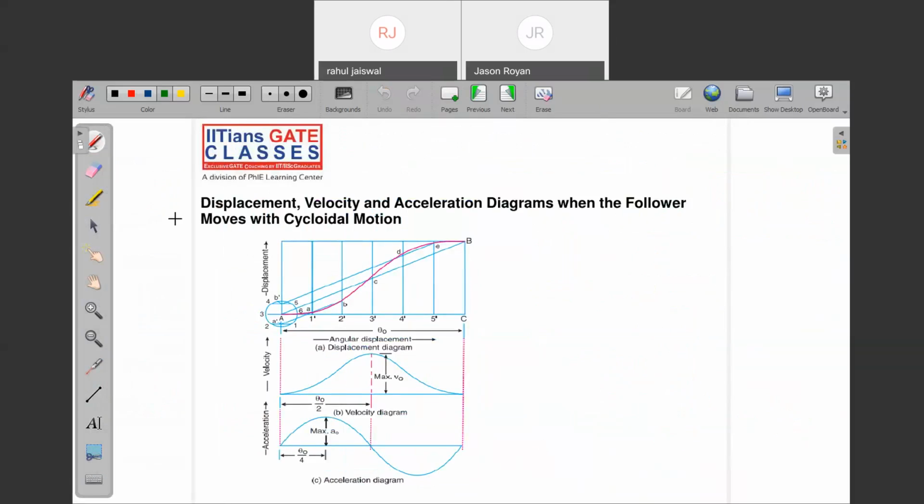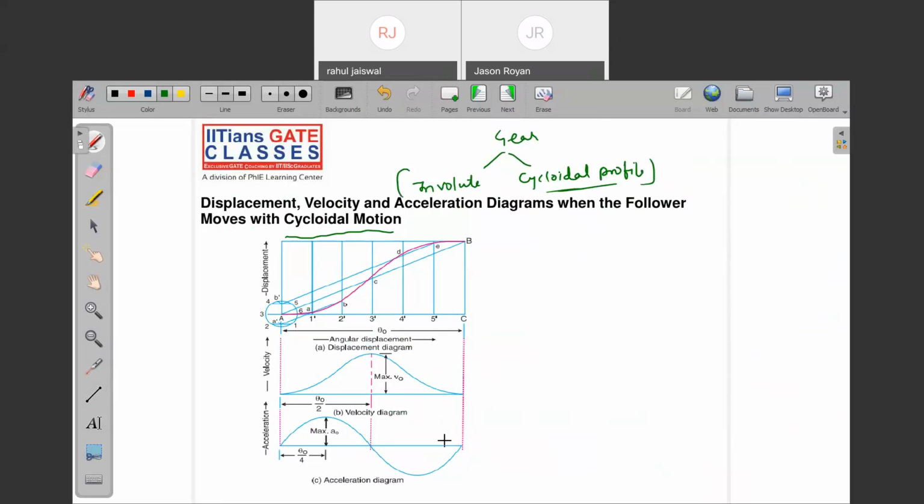Displacement, velocity, acceleration diagram, when the follower is moving with cycloidal motion. It is the best motion ever you can have. Gears can have two types of profile: involute profile and cycloidal profile. Out of that, the best is cycloidal because no interference occurs. What is interference? We will see in the next class. But before that, I am discussing cycloidal because it is constructed in such a manner that whatever stresses and losses are there are minimized.